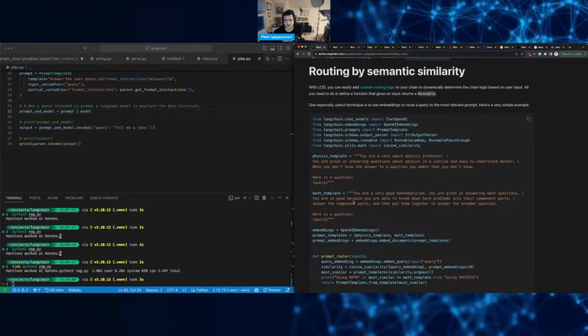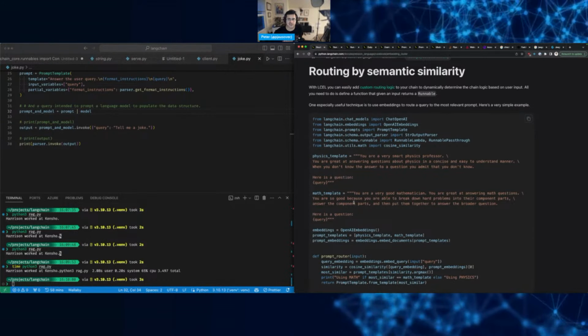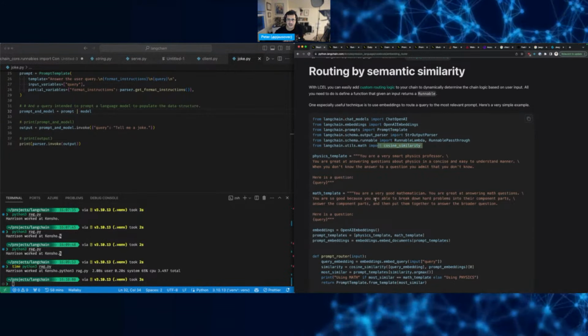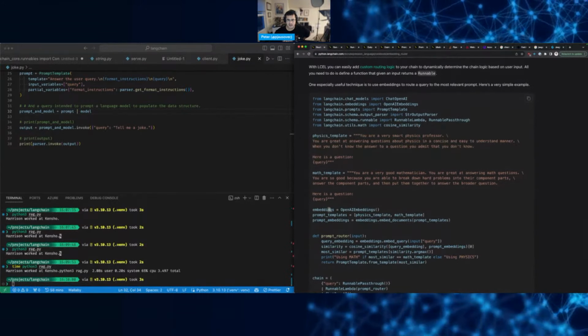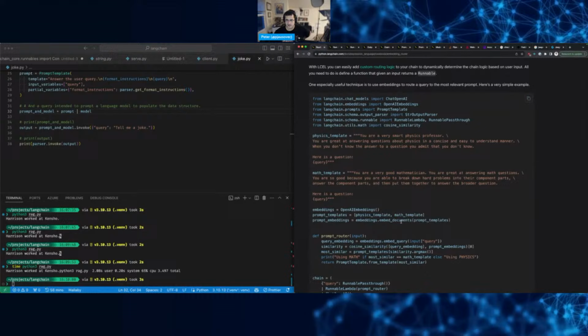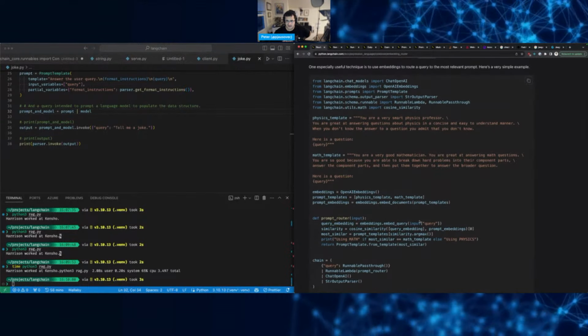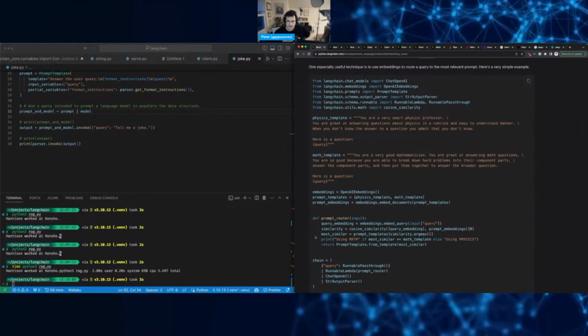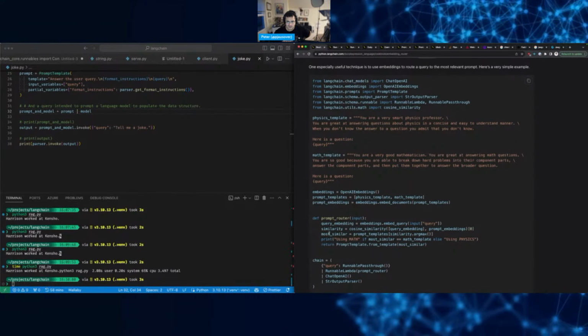You convert the string into numbers, vectors, and then you calculate their similarity. Physics template, math template, open them, yep. Create the embeddings. So you create a query, you calculate the similarity, get the one that's the most similar.